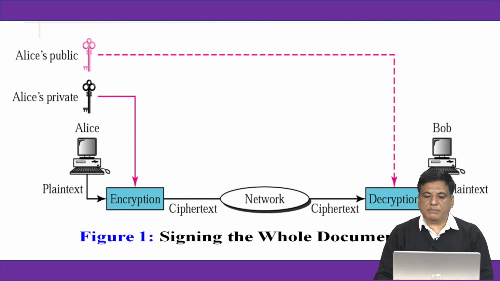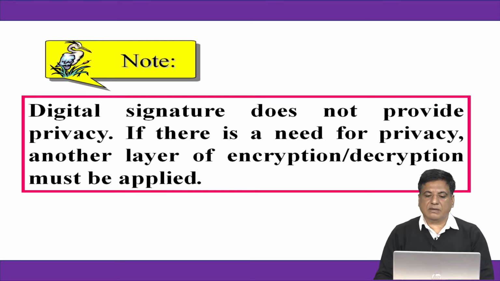Non-repudiation means the sender at a later stage cannot deny having sent the data, because the receiver has the proof. If something is opened by Alice's public key, it means that information was sent by Alice. So we can say that digital signature provides integrity, authentication as well as non-repudiation. If there is a need for privacy, we require another layer for encryption as well as decryption.